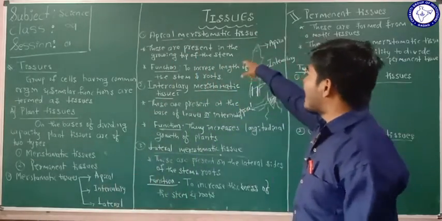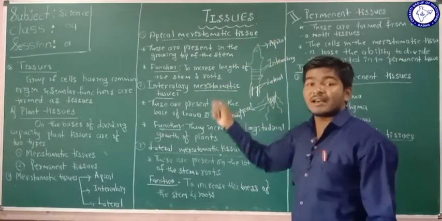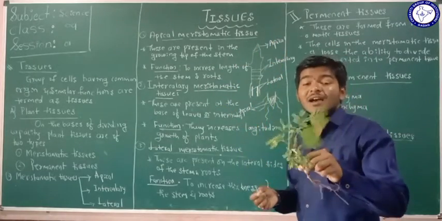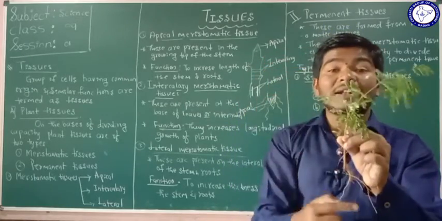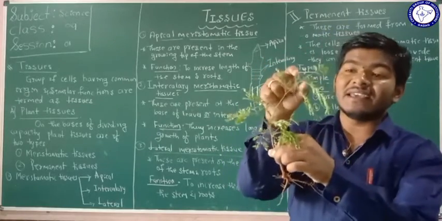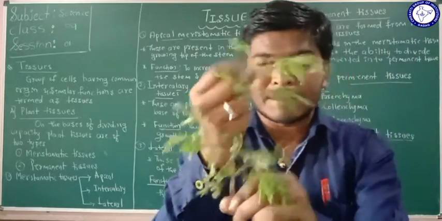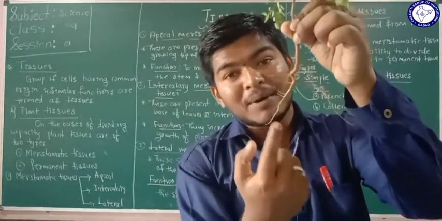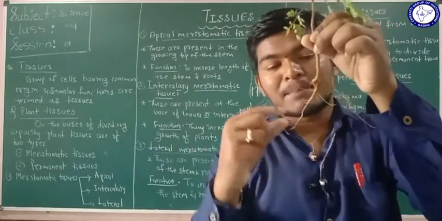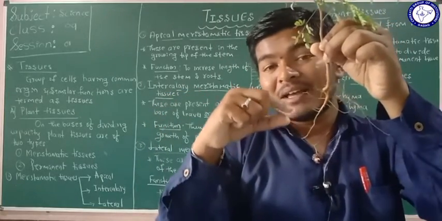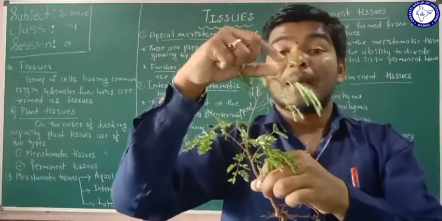But these apical meristematic tissues are living tissues present at the growing tips of the plant. This is the growing tip, and this is the growing tip of the root, isn't it? These apical meristematic tissues are present in the growing tip of the root and the growing tip of the plant.